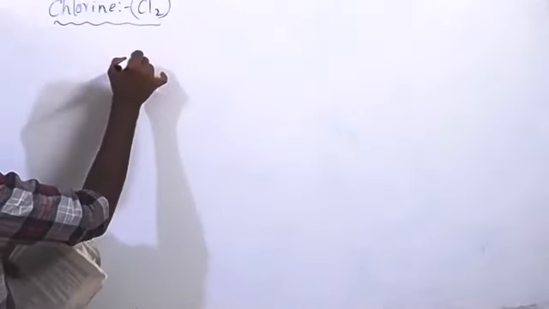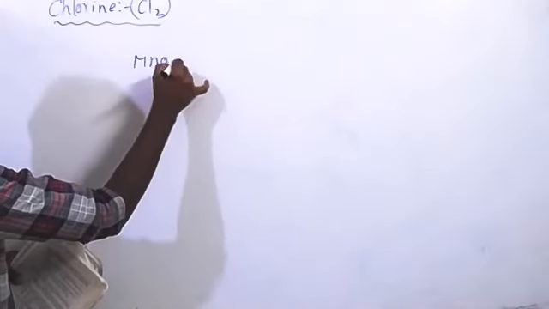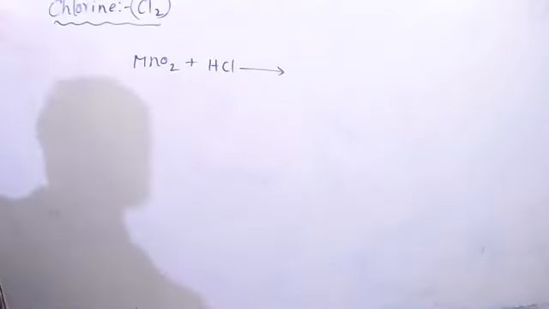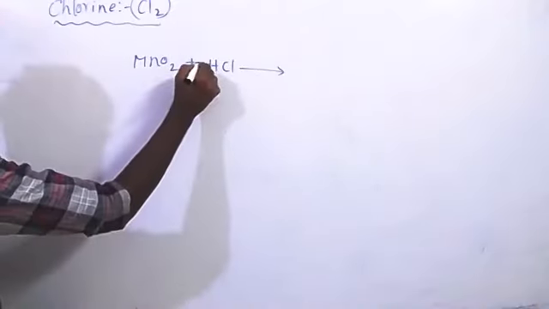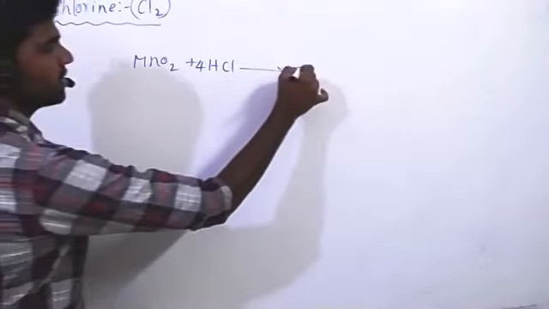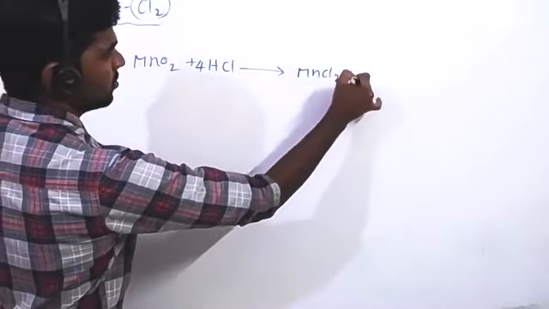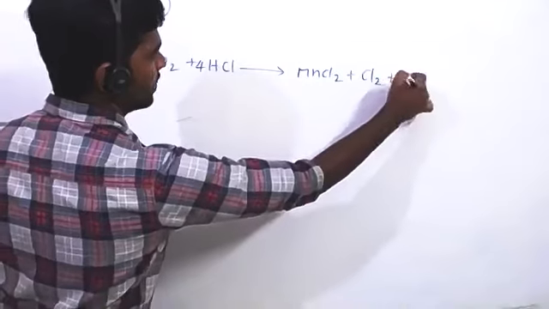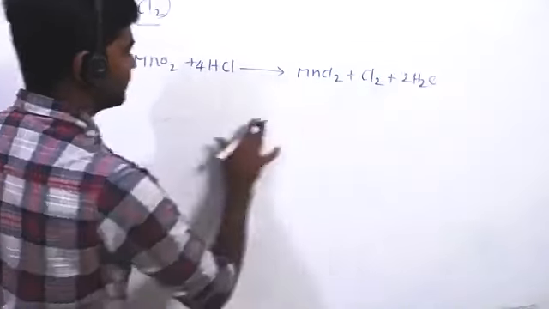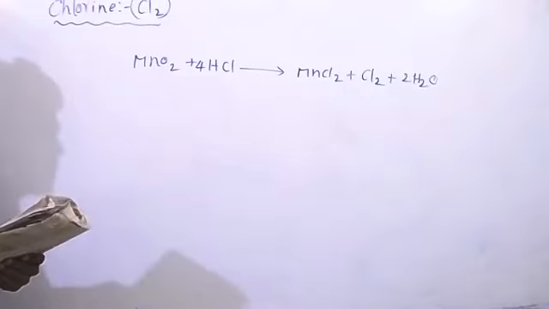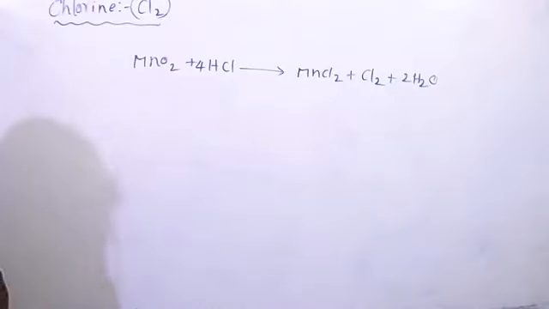Just by heating manganese dioxide with hydrogen chloride, it gives chlorine gas. Take MnO2, 4 moles of HCl. It forms MnCl2, chlorine, and 2 H2O. Heating manganese dioxide with concentrated hydrochloric acid gives chlorine gas.